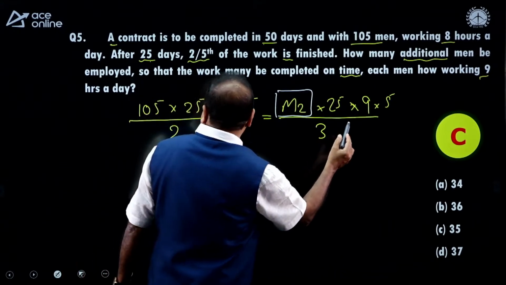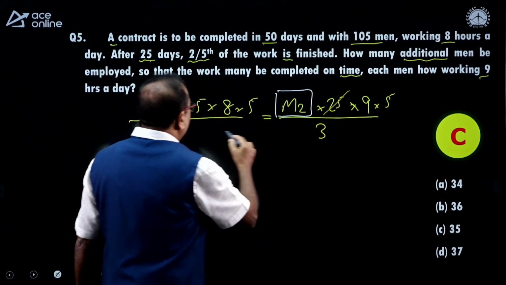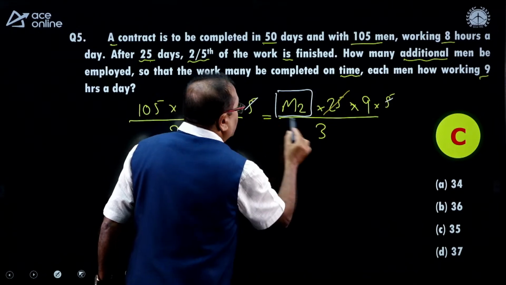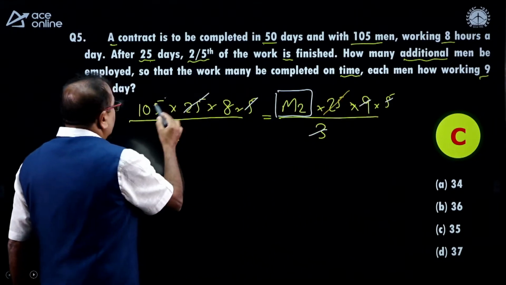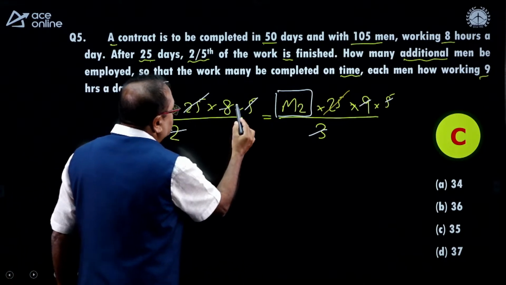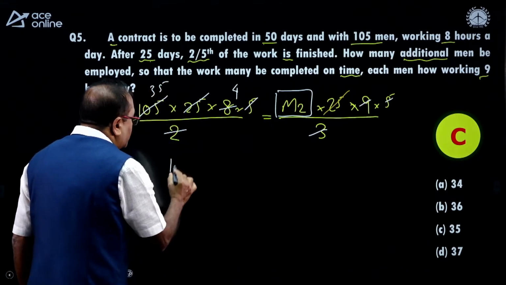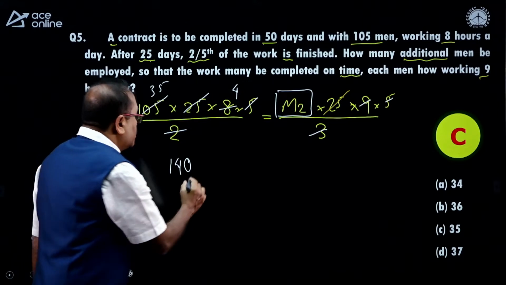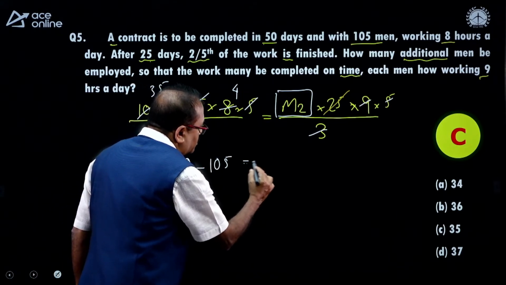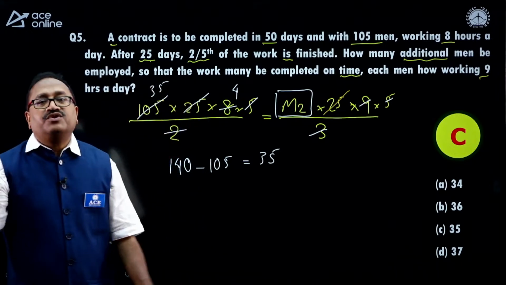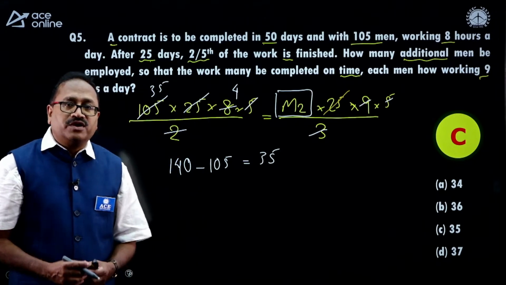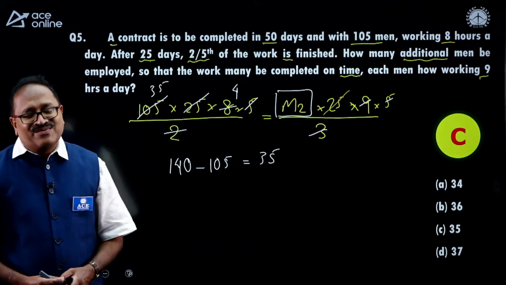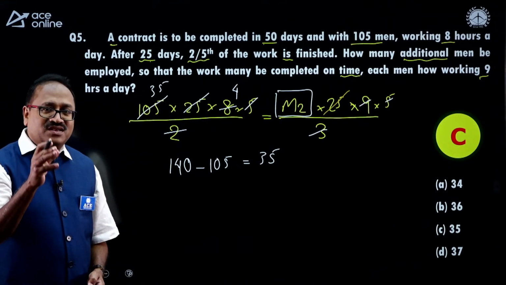So the question was a very common question. Let me check the way you answered the question here. This 25 and 25 get cancelled. Here 5 gets cancelled. Here 3 times gets cancelled. With 3 times this is 35, and this gets cancelled 4 times. So the total number of men required is 140, where 105 men are already there. So the additional men required is 35 men. Beautifully answered the question. It shows that you people are comfortable with the frequently asked or mainstream questions of time and work. Well done, sir. The next question on the board is this.